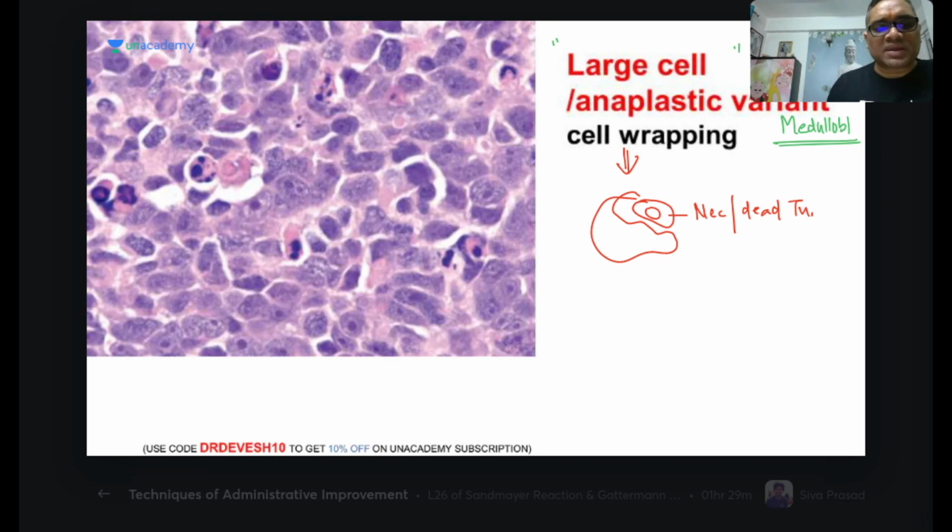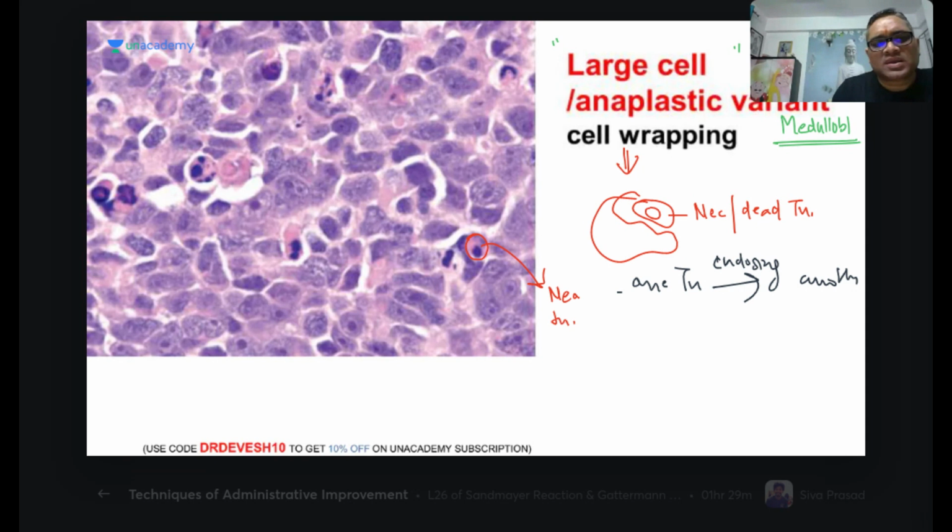Necrotic or dead tumor cell. So what I'm saying here is that one tumor cell is enclosing another tumor cell, right? Enclosing another tumor cell. If you see very clearly, can you notice this? This is the tumor cell. You can see very eosinophilic cytoplasm. So this is the necrotic tumor cell. This is the necrotic tumor cell. Here also you can see this is the necrotic tumor cell.